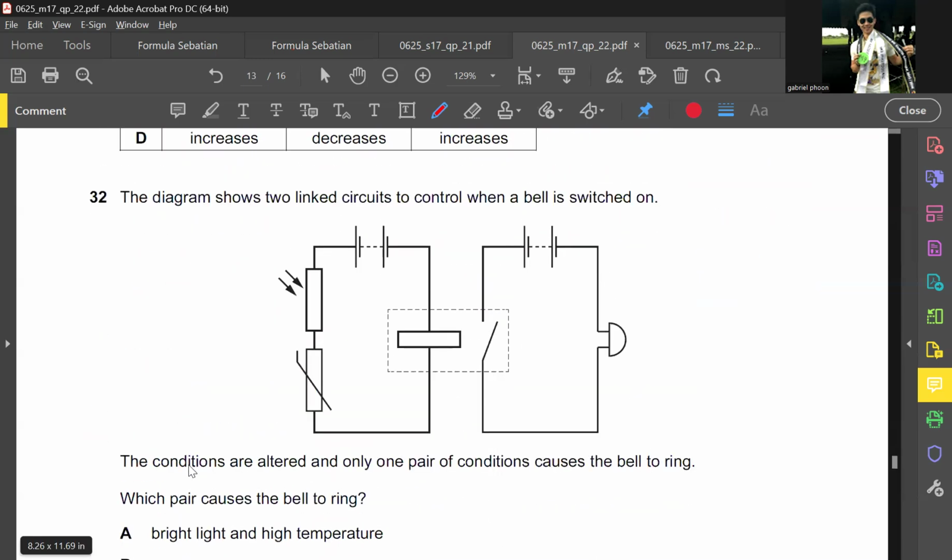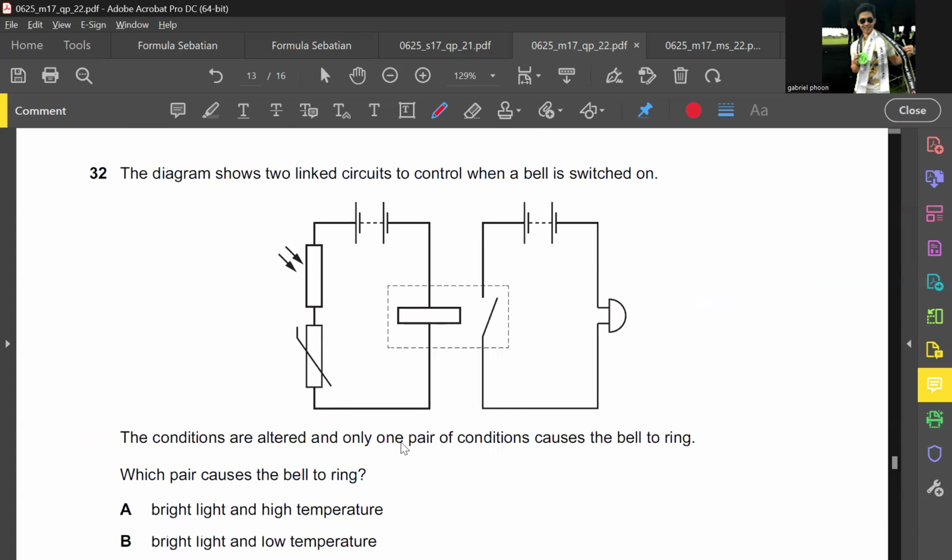The diagram shows 2 linked circuits controlling a bell. When switched on, the conditions are altered and one pair of conditions causes the bell to ring. Which one? A. By the way, guys, this is an electromagnet. In order for this electromagnet to be a magnet, there must be current flowing through it.